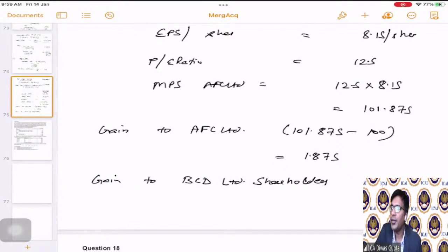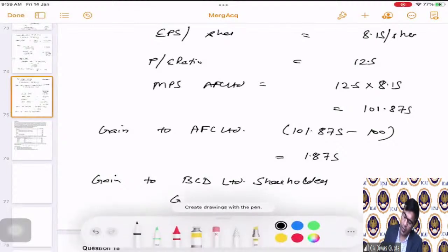I will wait for all of you to attempt this. Students, while seeing this, just remember one thing in your mind. What are the BCD shareholders getting? While you calculate the gain from the AFC standpoint, you see what AFC value currently is and what they will get after merger. Similarly, see what BCD Limited shareholders' value is currently and what they are going to get, minus what they have currently.